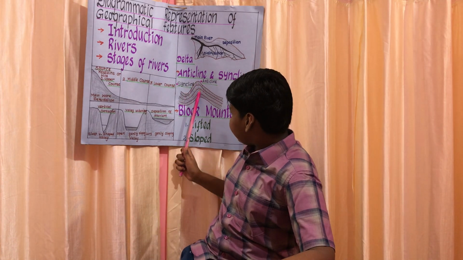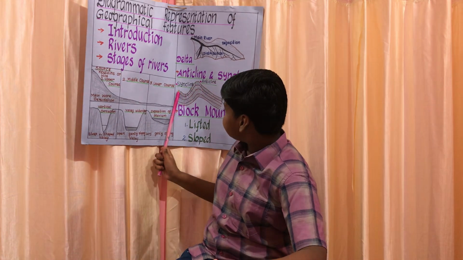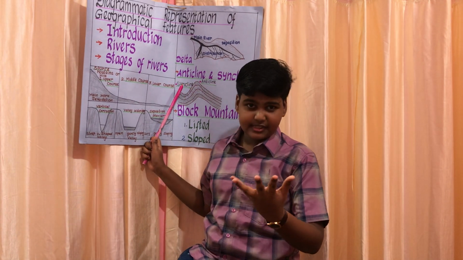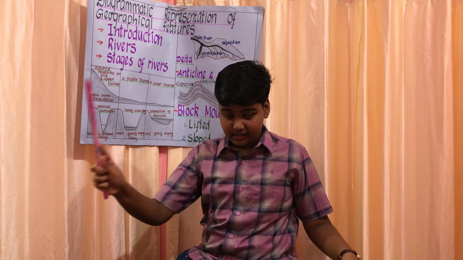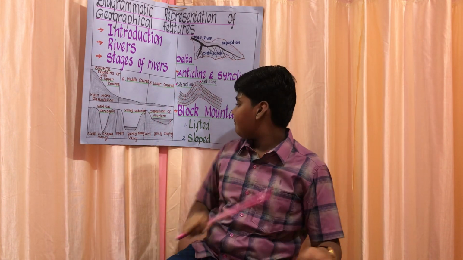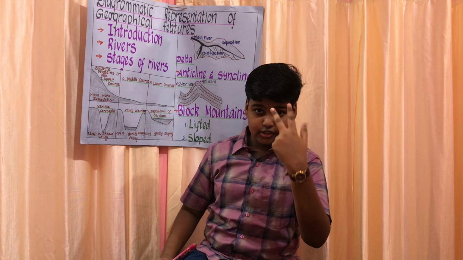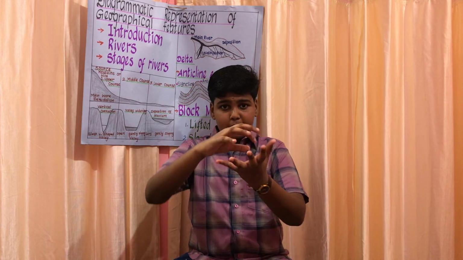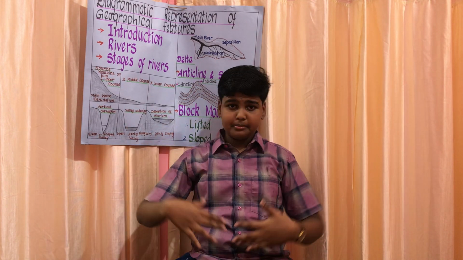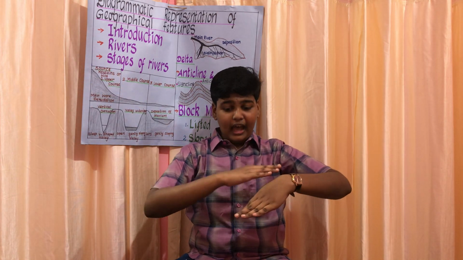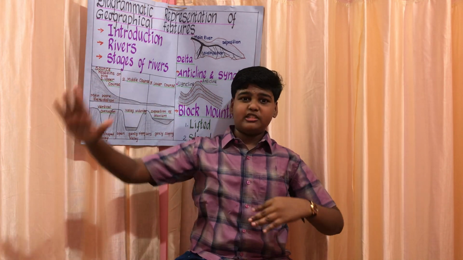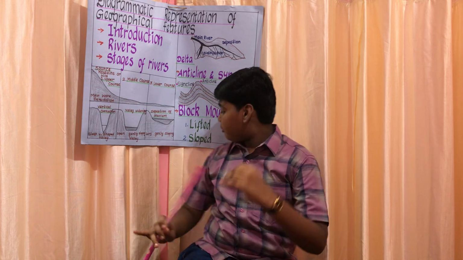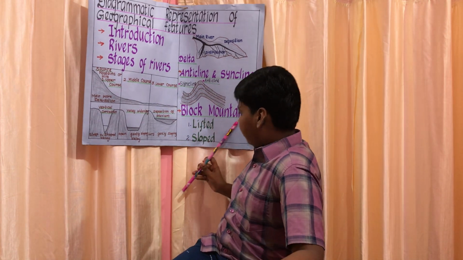The anticline looks like an arch, and how does the syncline look? Like a drop. It's not a drought, it's a trough. These block mountains are divided into two categories, lifted and sloped. If a part of the Earth's crust falls between two parallel faults, a steep-sided mountain can be found. This mountain is known as the lifted block mountain.